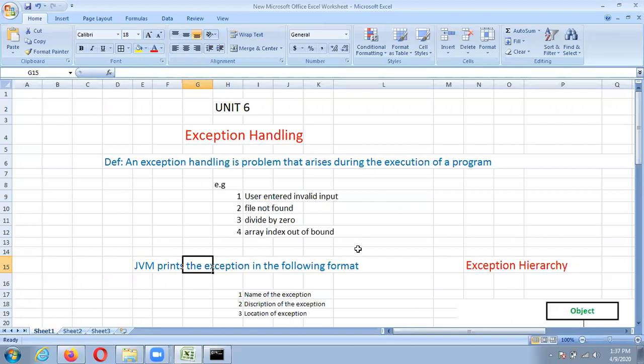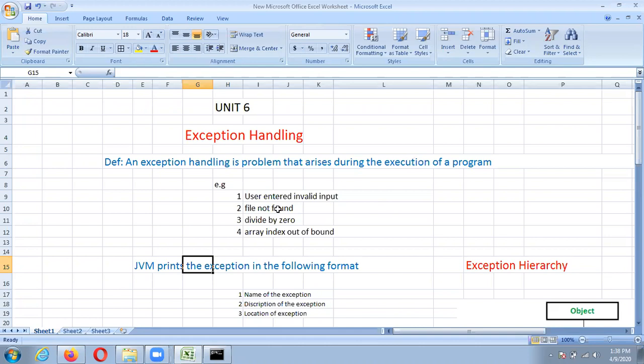Okay, today we will see exception handling in Java. Exception handling is about the problems that arise during the execution of a program. There are a number of types of exceptions that arise. For example, one is user entered invalid inputs, and file not found exception.